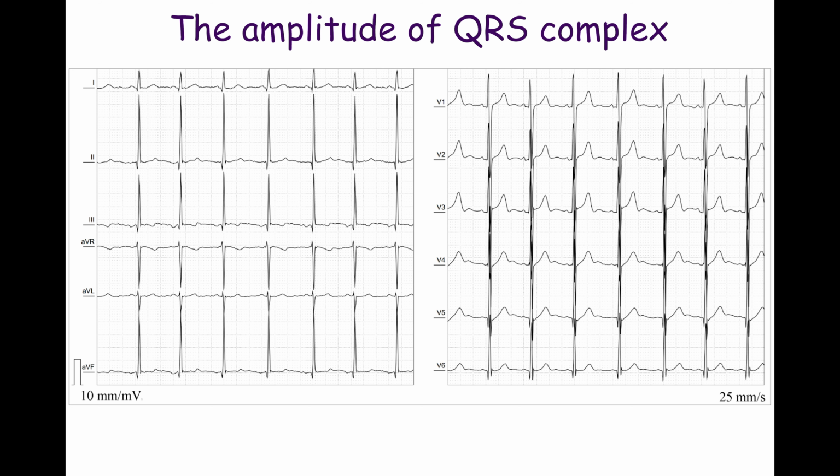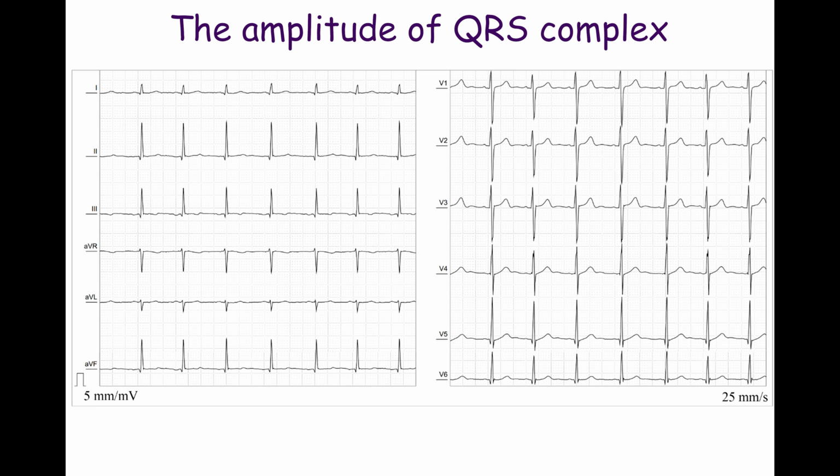The high amplitude of the R waves in the limb leads and left precordial leads, as well as the high amplitude of the S waves in the right precordial leads, indicate left ventricular hypertrophy. This is often seen in thin young people. Sometimes, extremely high R waves in certain leads merge with S waves, or even R waves, in adjacent leads. In this case, it is impossible to measure the amplitude of these waves. An ECG recorded at half sensitivity can help in such cases.